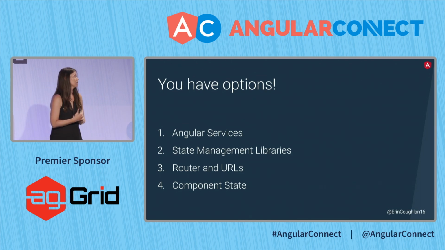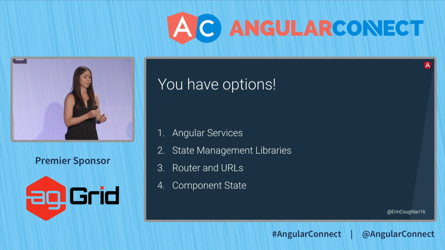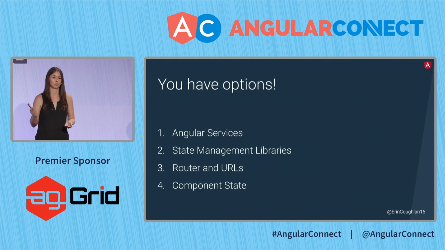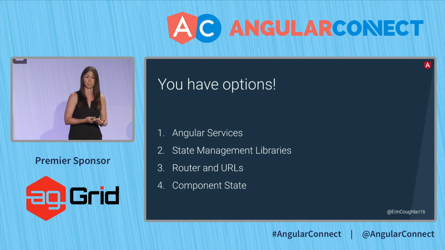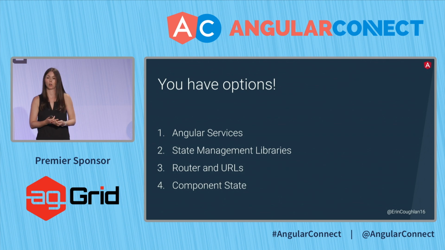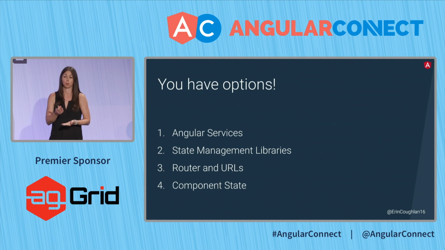Next is the router. So for those states that have to live across sessions, putting some information in the router will allow you to send the URL to someone else. They can open it up and actually see the exact same thing you're seeing. So that's another way to store state. And finally, within a single component. So think of the classical to-do app. You have an array, and inside there is a list of to-dos. And that's all within a single component, in a single smart component.